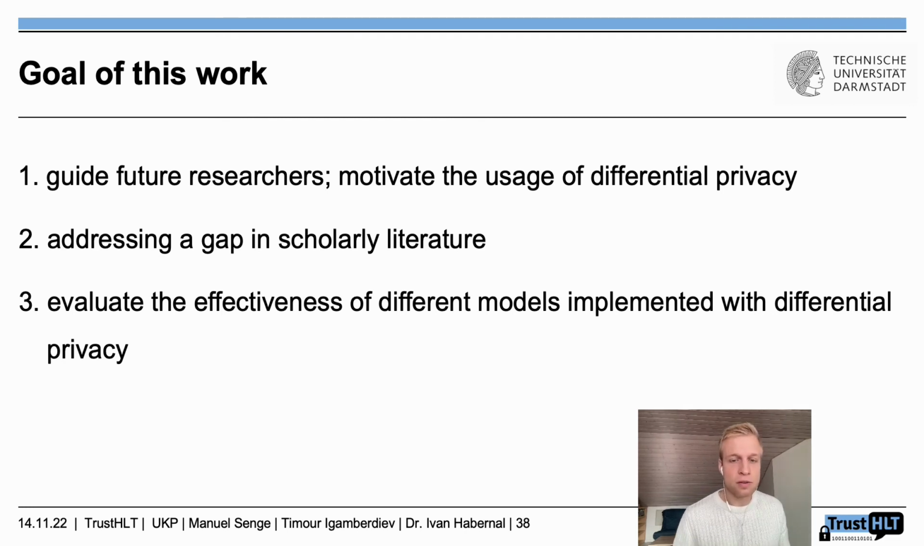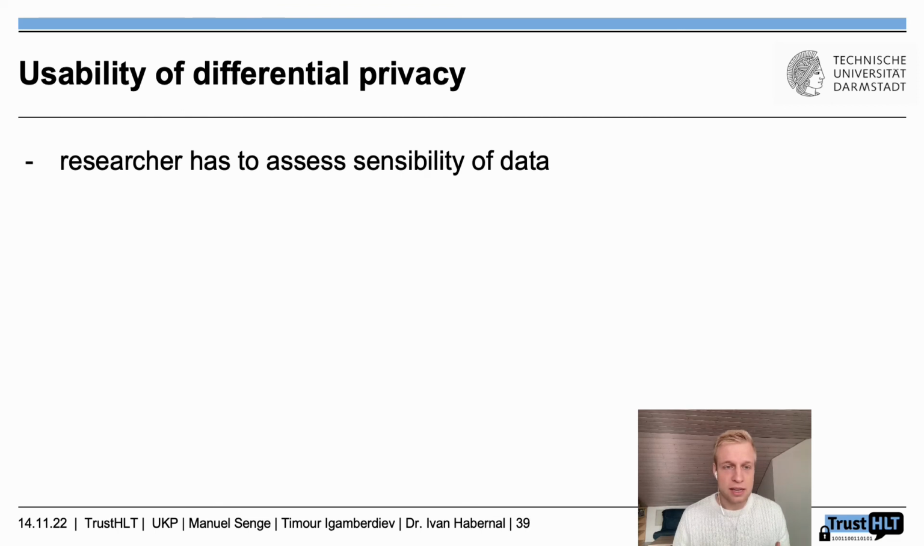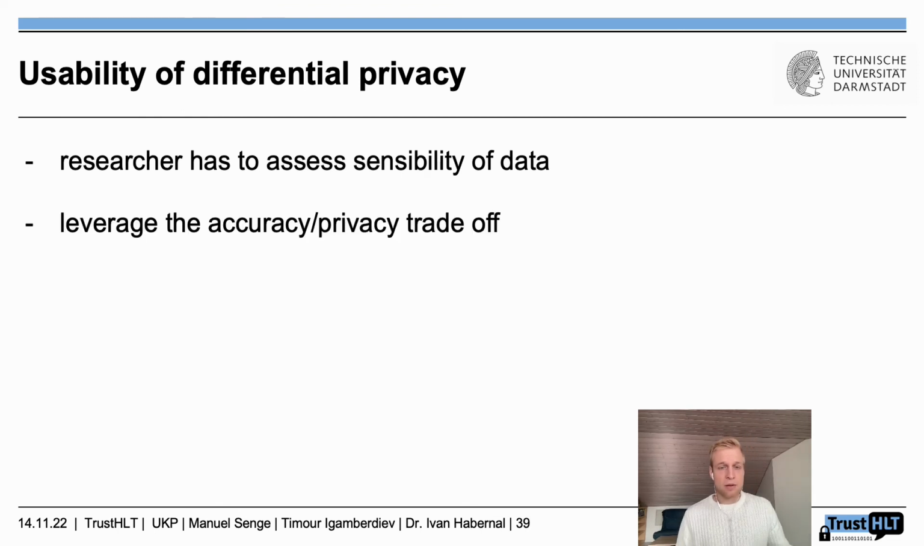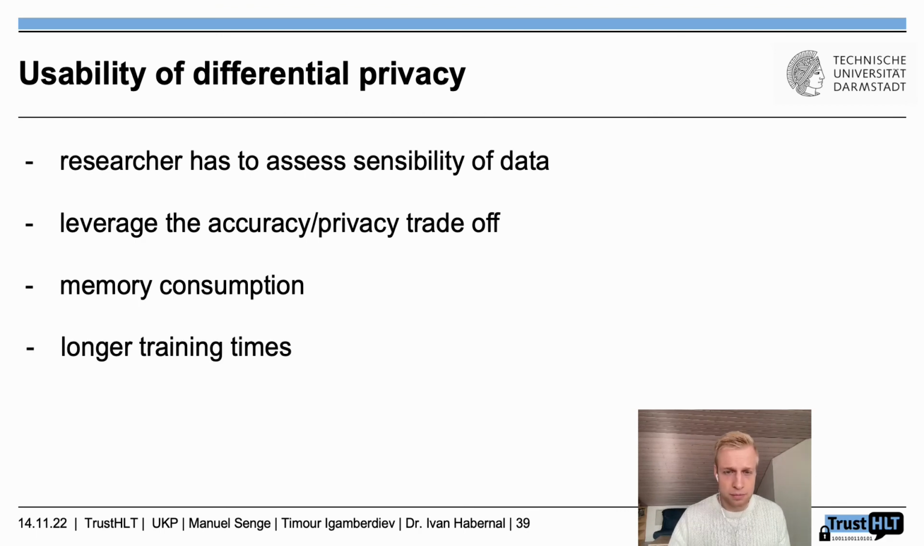And to motivate it, we also have to talk about the downsides of differential privacy. The researcher has to assess the sensitivity of the data, meaning we have to weigh the accuracy-privacy trade-off. For example, if we have very sensitive data, and it's okay for a model to be a little bit imprecise, then we definitely should use differential privacy. However, if we have less sensitive data, and it's crucial for a model to be highly accurate, because a false prediction has a negative impact, then we should omit differential privacy. In addition to the accuracy-privacy trade-off, there are also higher memory consumption when training the model and longer runtimes.